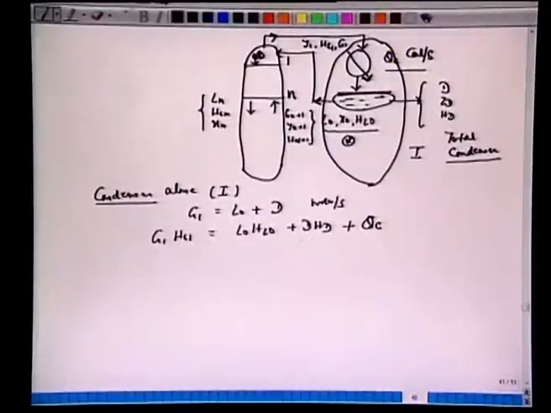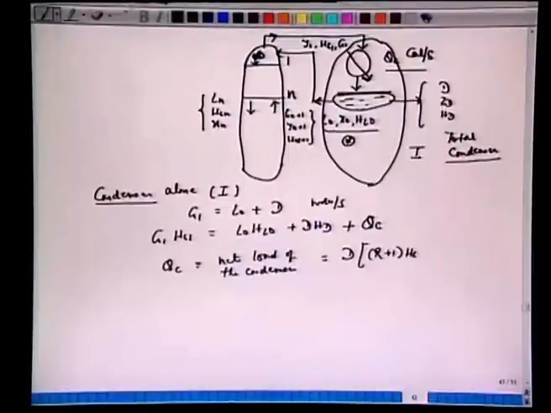So this is the enthalpy balance. Okay, we can now write QC as the net load of the condenser as D, and we are just trying to rearrange this, R plus 1 HG1 minus R HL0 minus HD.